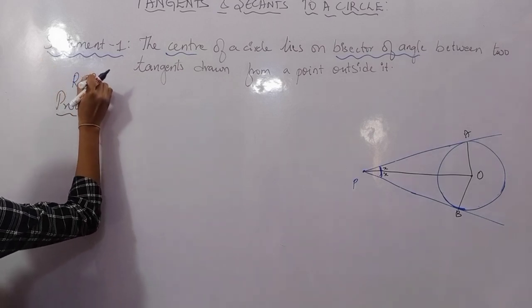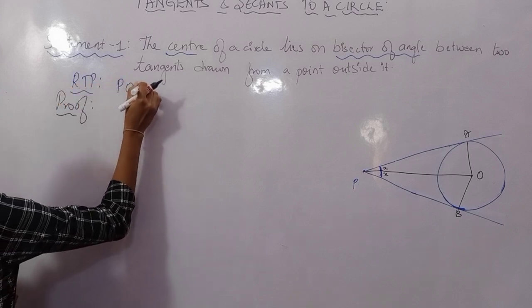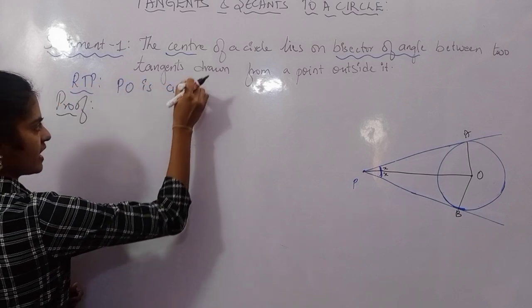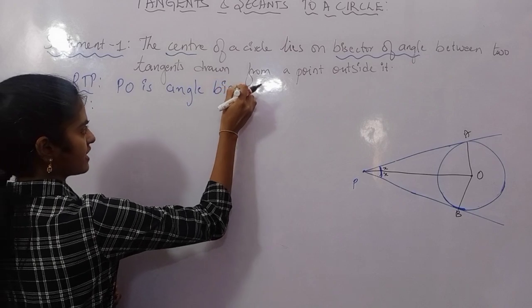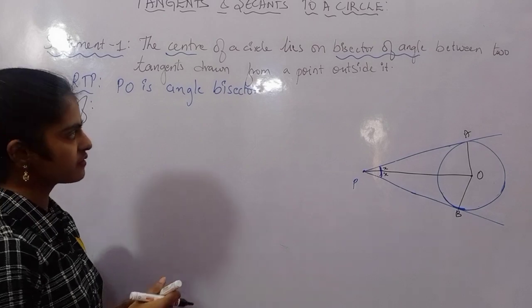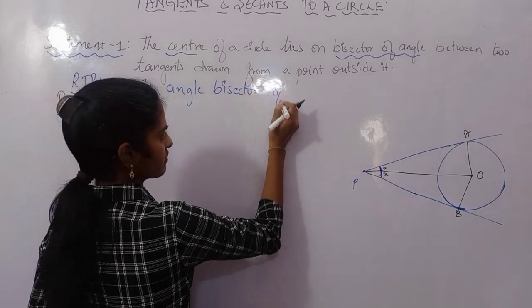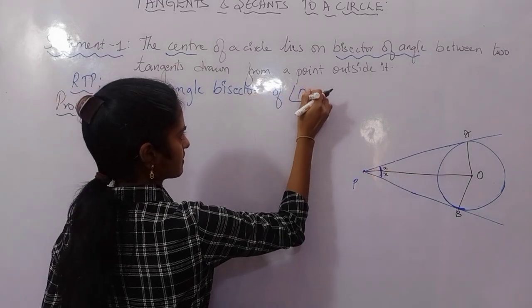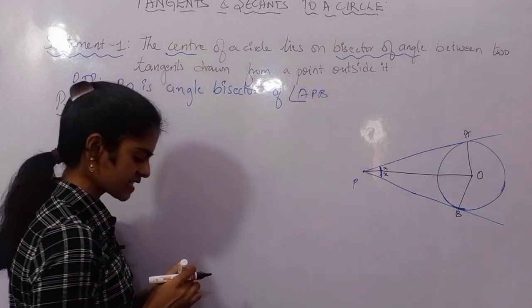Required to prove is that PO is the angle bisector. If I can say PO is the angle bisector, then I can say that O lies on the angle bisector of angle APB. Did you all understand this?